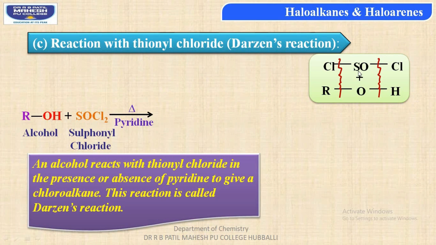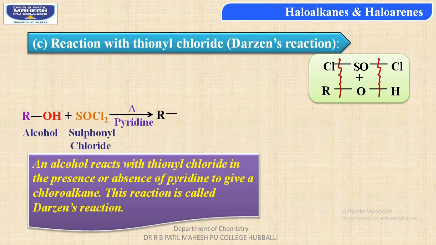In this case, students, thionyl chloride can be written as ClSOCl, whereas from the alcohol, ROH, the alkyl group is combining with one of the chlorine atoms from thionyl chloride, thus forming alkyl chloride, whereas the oxygen of the alcohol combines with the SO to form a sulfur dioxide molecule.